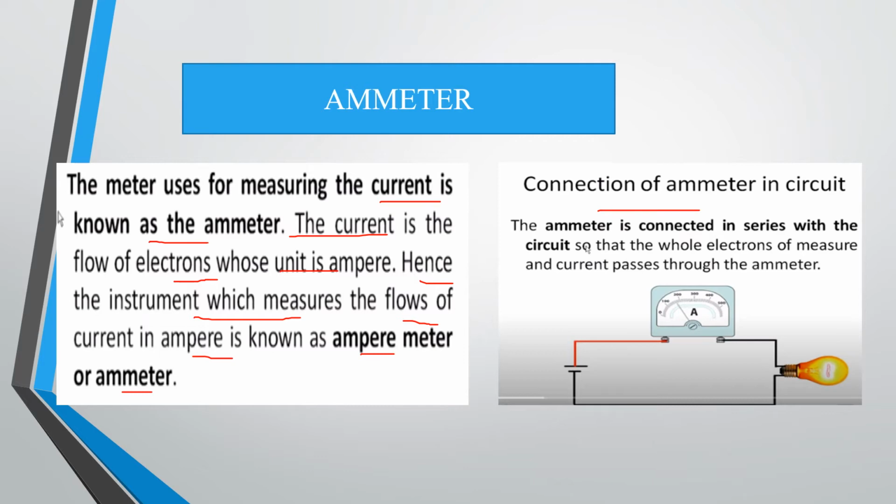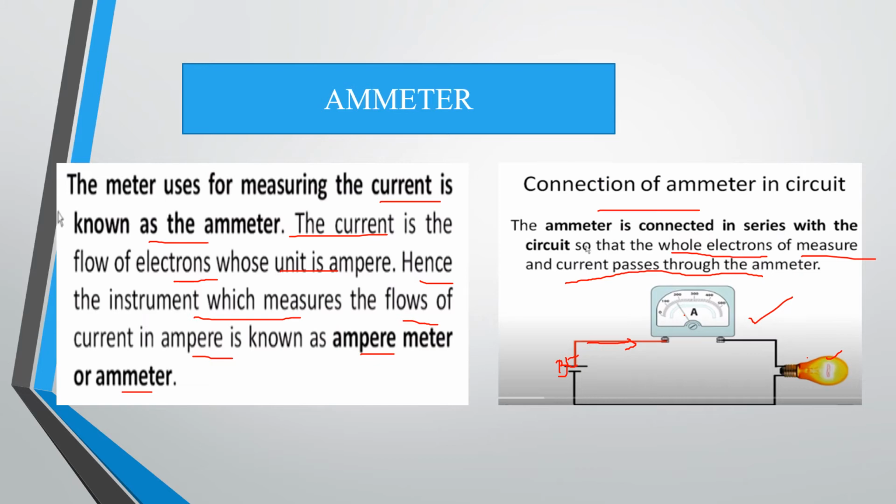So, connection of the ammeter. This is a normal simple circuit, right? In this simple circuit, the bulb and ammeter are connected in series. See here, this is the battery, and the ammeter is connected in series. Consecutively connected: battery, ammeter, and this is the bulb. That is because the whole flow of electrons to be measured, the current, passes through the ammeter, because the current is passing through this conductor.